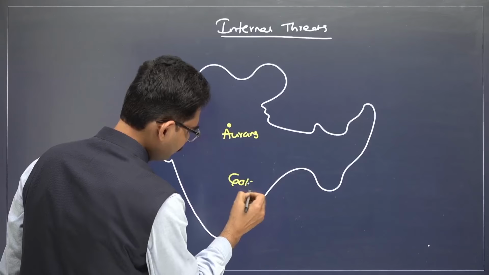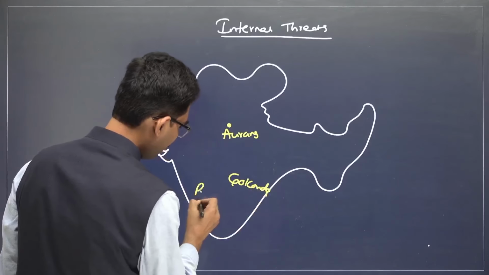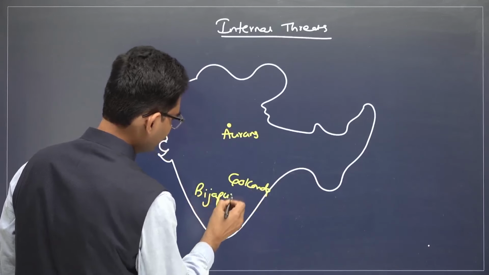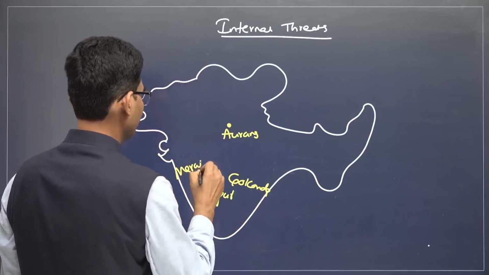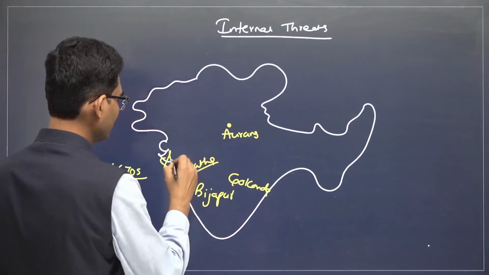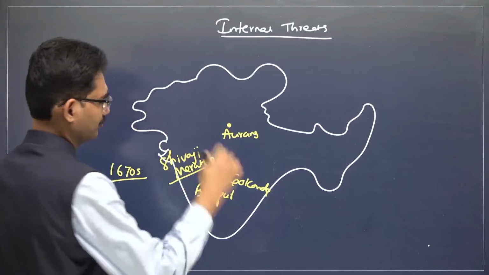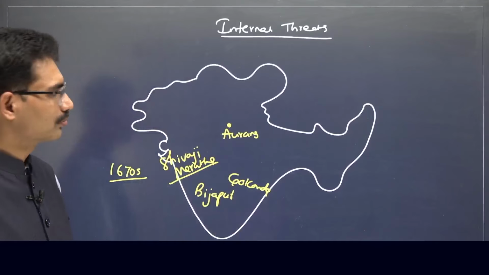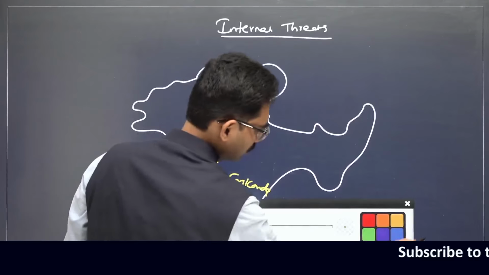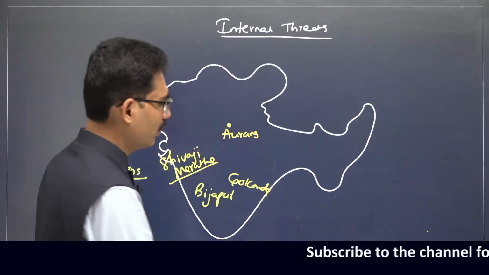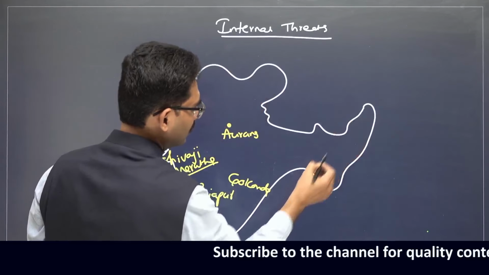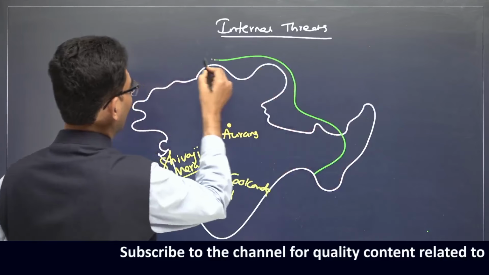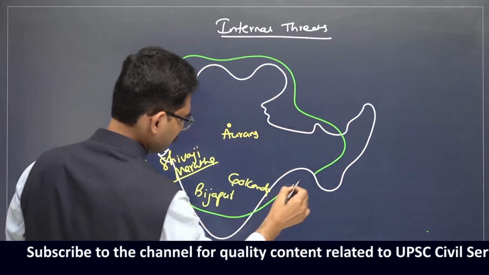the Golconda Kingdom, the Bijapur Kingdom, the Maratha Kingdom, or Shivaji's Kingdom, you consider. But Aurangzeb wanted to rule here with a home kingdom also, rule like this.